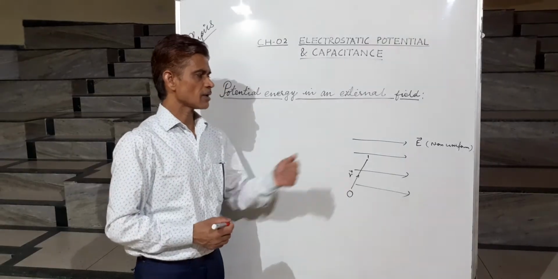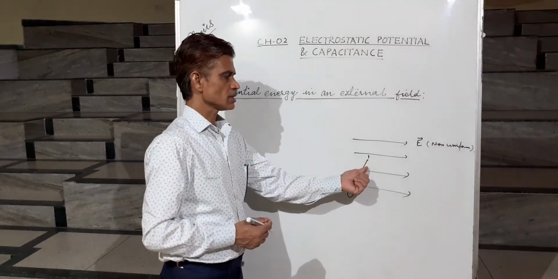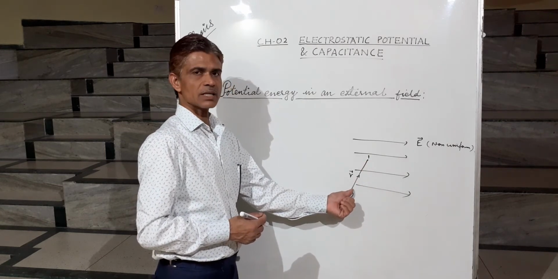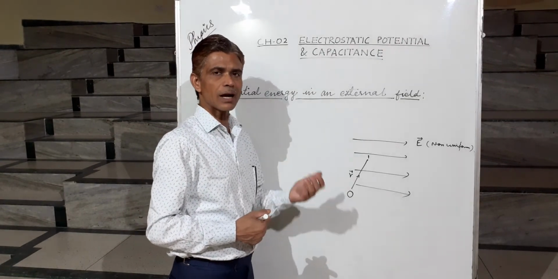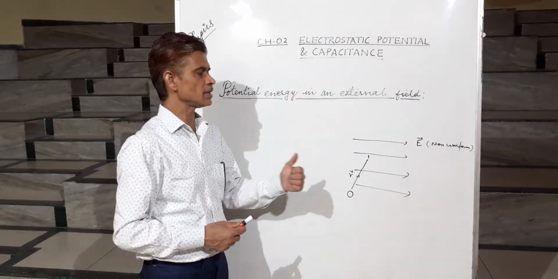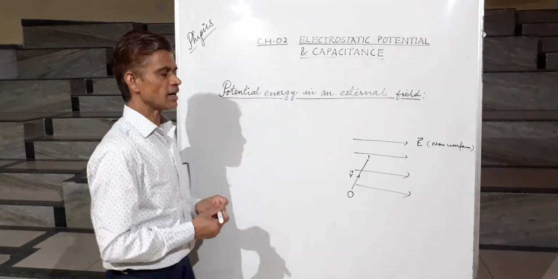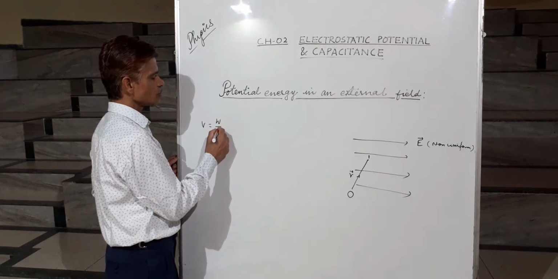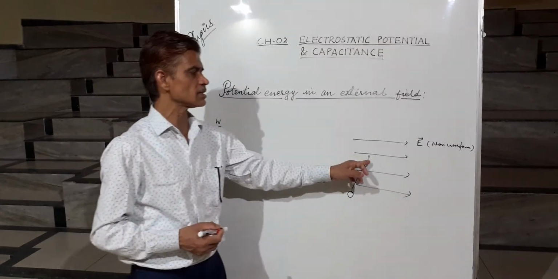To calculate the potential energy of a charge kept in this electric field at a distance r from this origin, we will have to calculate the work done in bringing the charge q from infinity to this point, and that can be calculated by the definition of electric potential, V is equal to W upon Q. So we will have to know first what is the electric potential at this point.